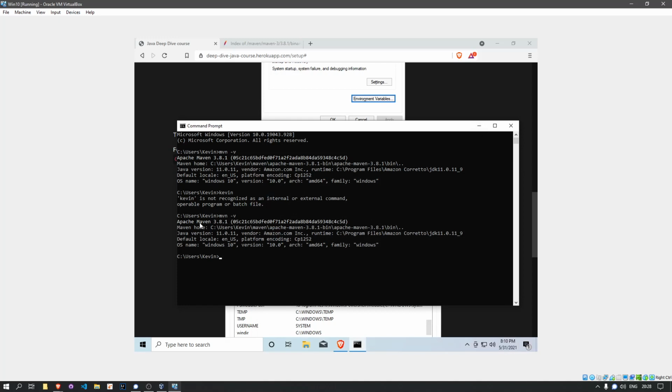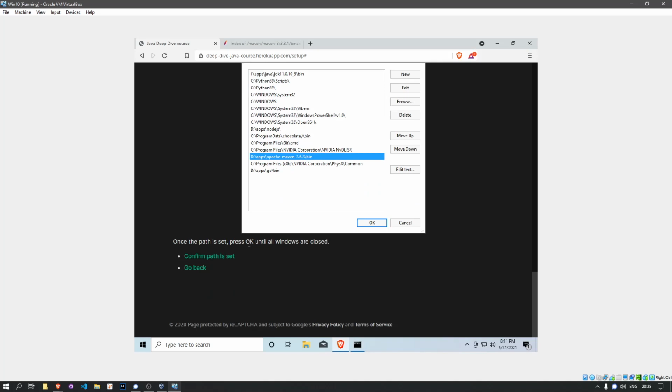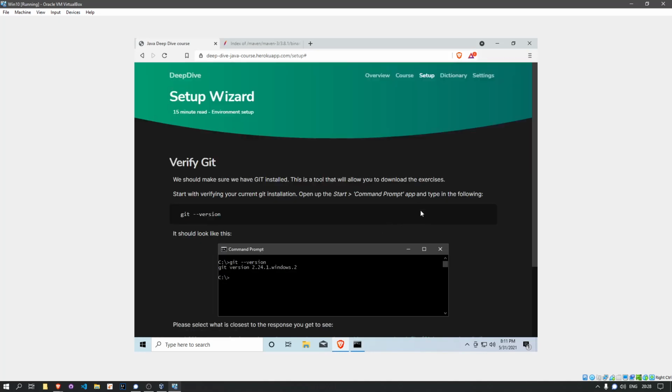And we can see, hey, we have Maven running. It can find our Java version, which is the Amazon variant. So that's great. That's all working nicely. And we can just confirm that our path is set here.